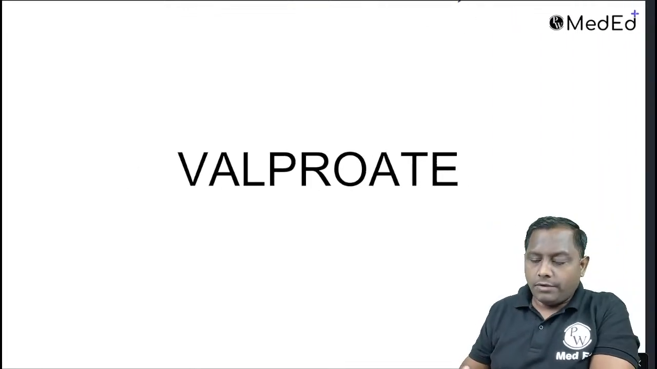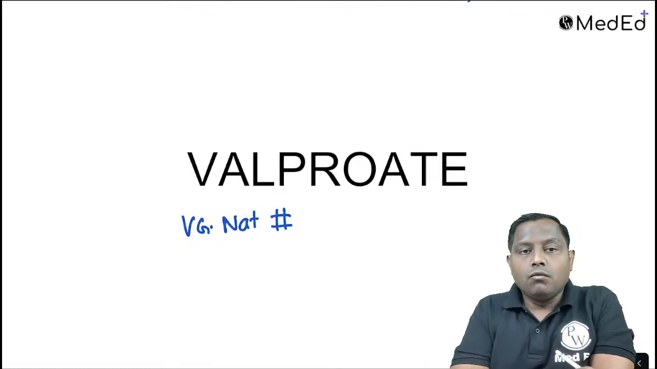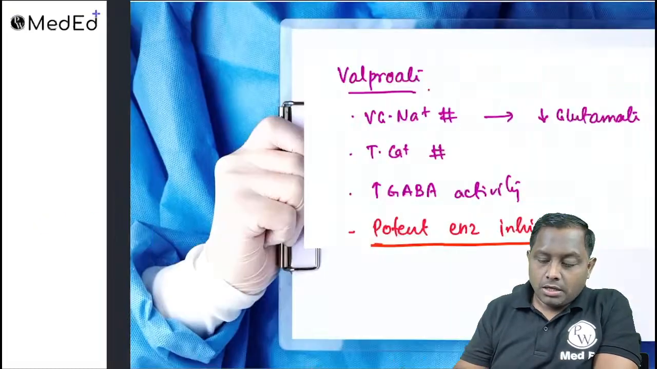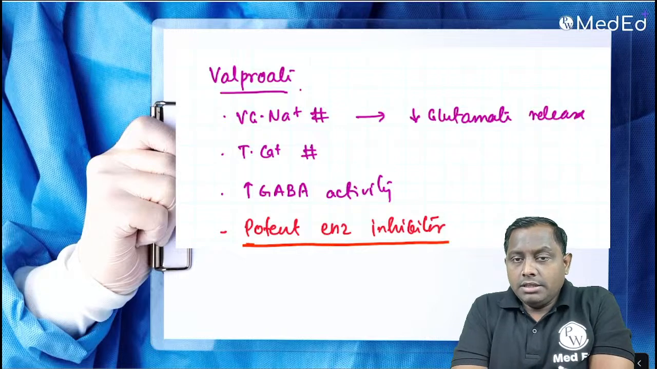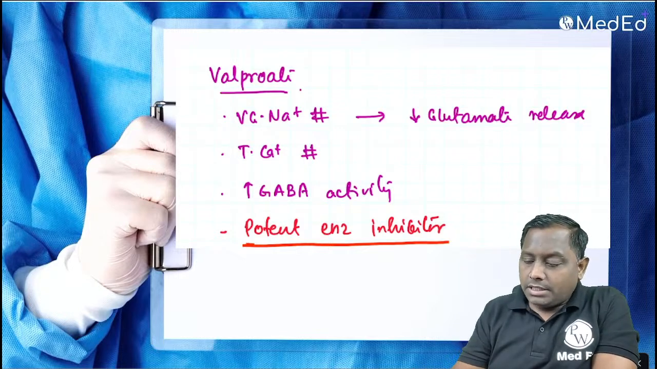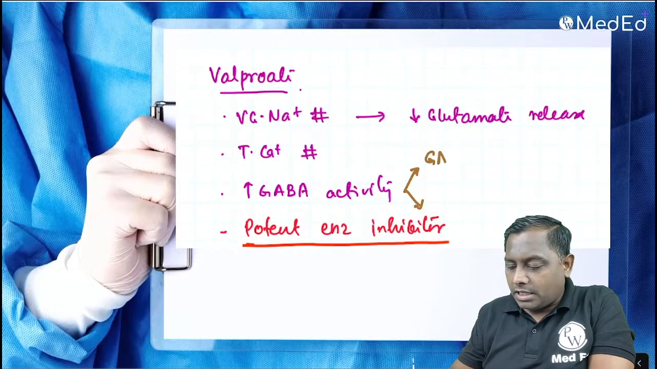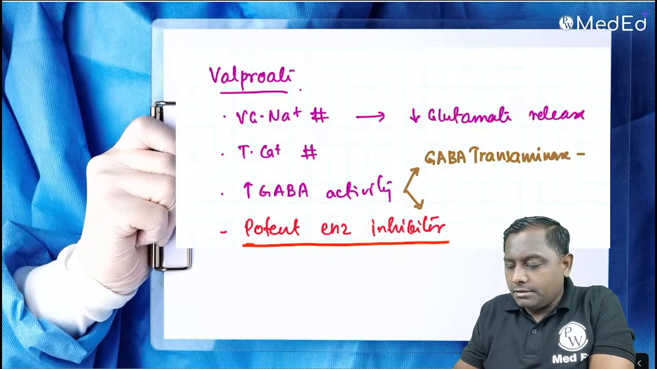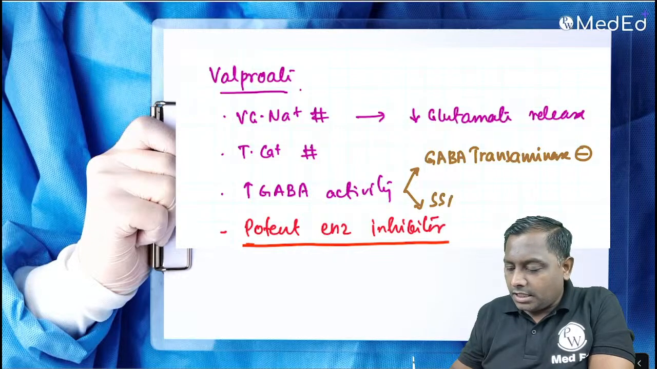Next is going to be valproate, which is one of the voltage gated sodium channel blockers. It is one of the very commonly utilized anti-epileptic drugs. Not only that, they also have T-type calcium channel blocking action. They also increase GABAergic activity, mainly for two important reasons. They have GABA transaminase inhibiting property, and they also have succinic semialdehyde dehydrogenase (SSA) inhibiting property.